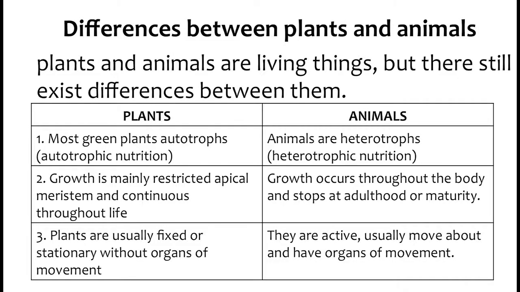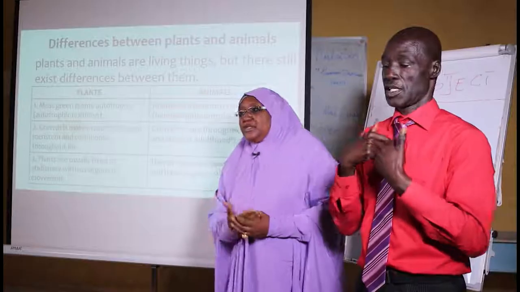In plants, most plants are green. That is why they photosynthesize. They are called autotrophs, while animals are called heterotrophs because they do not produce their own food. Growth is mainly restricted to apical meristem and continuous throughout life. That is, growth in plants is throughout life.